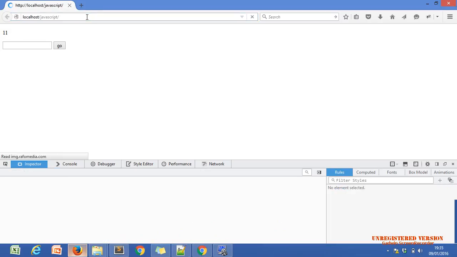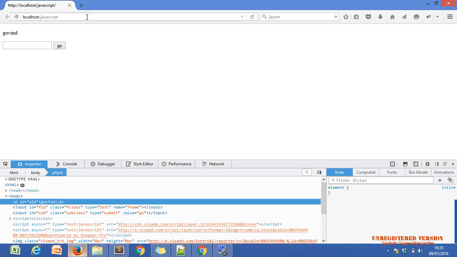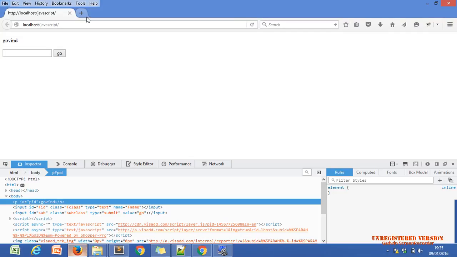It is used to display text, an integer, any string or any sentence. It is used for sentences, the paragraph tag. This is the simple paragraph tag of our HTML.